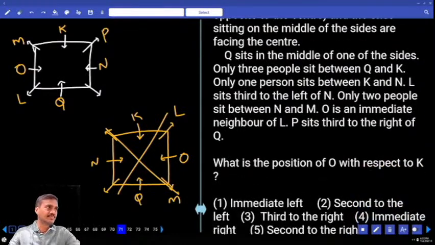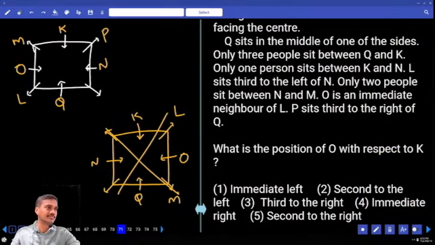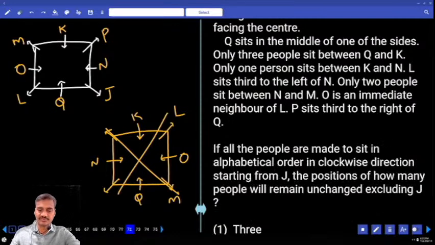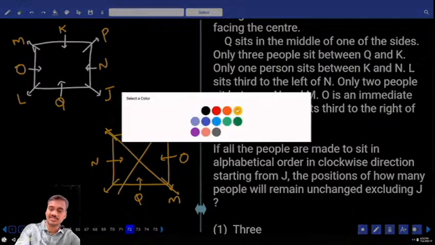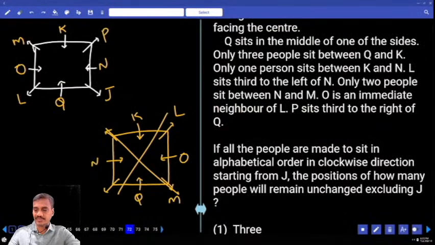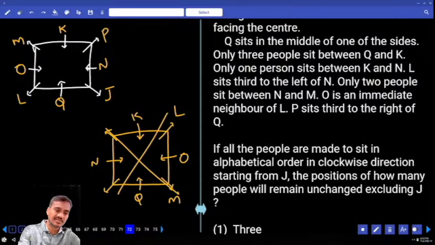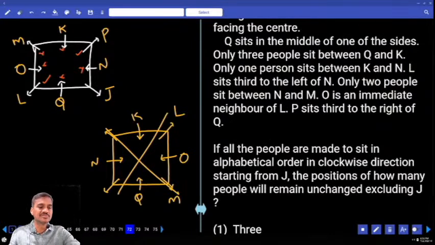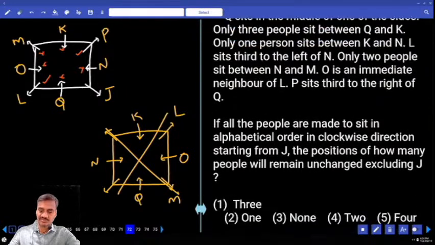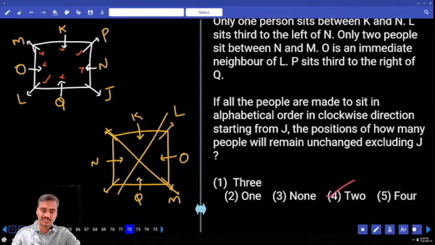Then according to this, what is the position of O with respect to K? Tell me, who is the person left over? G. Position of O with respect to K is second to the right, and it is choice 5 for question 71. And if all the people are made to sit in alphabetical order, starting with whom? In clockwise direction, starting from J, K, L, M, N, O, P, Q. How many persons remain in the same place? 2. And who are those 2? P and L. Only 2 persons remain at the same place. That is the choice for question number 72.